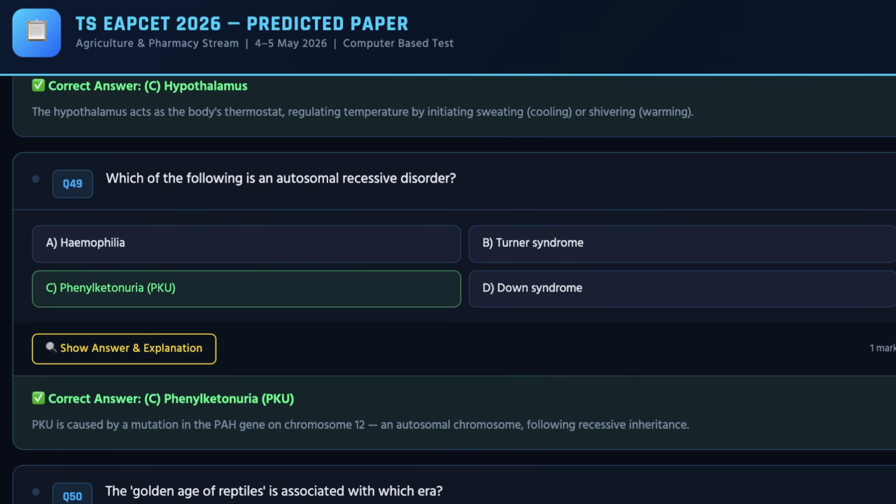You can pause the video and check out the complete paper. You don't have to rush a lot. We are rushing in this video because we have to keep this video within 20 minutes, so that you are able to check the maximum number of questions. If I make this video for 2 hours, no one will be able to check all the questions, and at some point everyone will get irritated and leave it. But I want every one of you to get access to all the questions, so make sure you are checking all the questions.